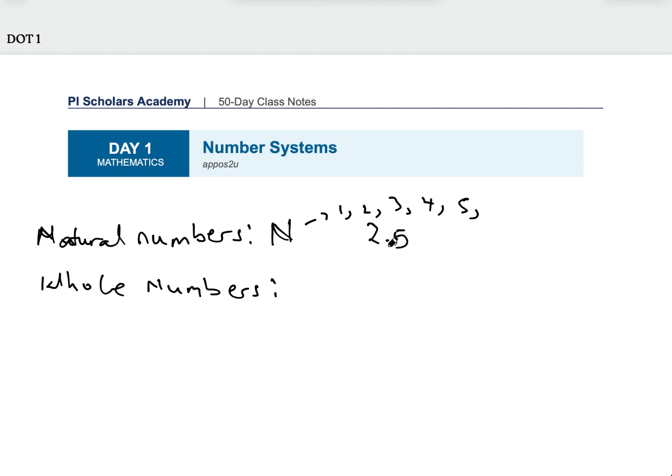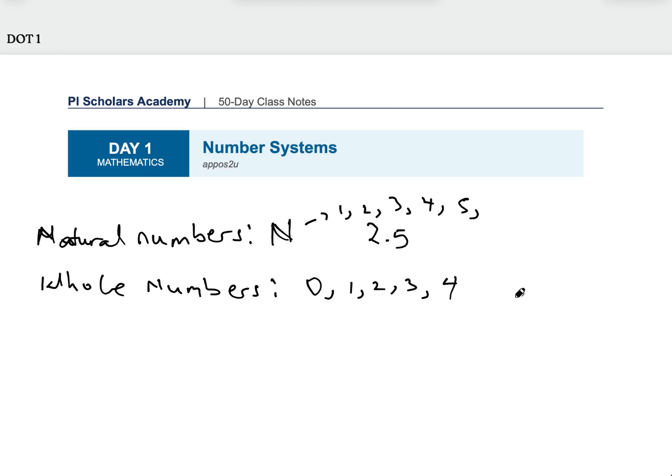The only thing with whole numbers is that whole numbers include all the natural numbers and zero is also included as well. So when we say whole numbers, we're talking about all natural numbers including zero. You should be able to know the difference between when we're talking about whole numbers and natural numbers. The major difference between them is that one has a zero and one does not have a zero. Whole numbers have zero, natural numbers do not have a zero.